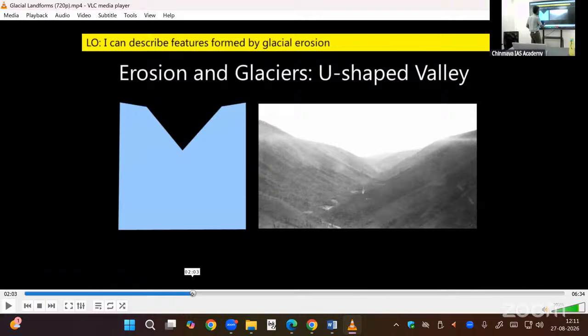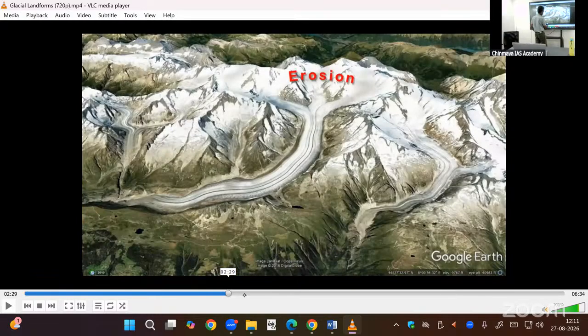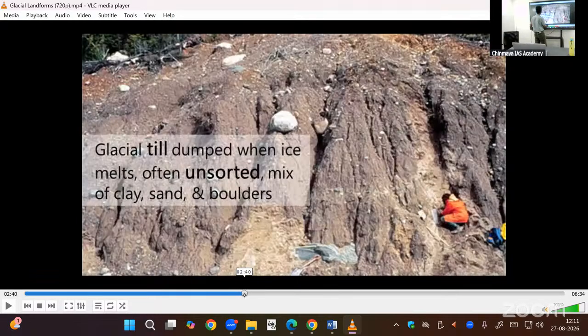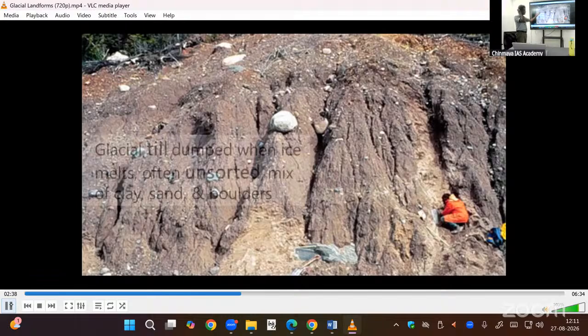So these are all the erosion processes. In the valley also, it will erode. Then deposits. Yes, glacial till. Most deposits are unsorted material: big stone, small stone, sand, silt, clay, deposited near the foothill, or that line beyond which it will melt.